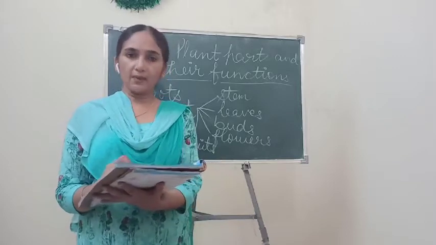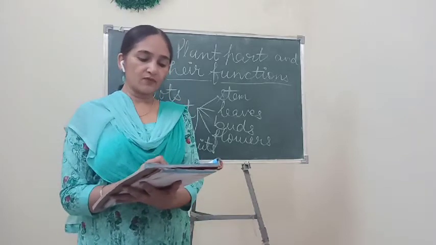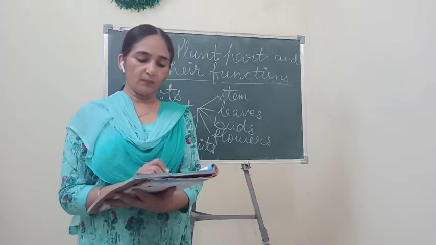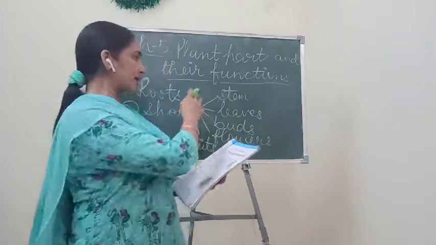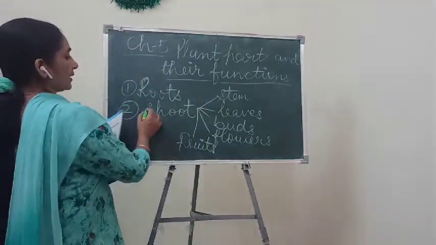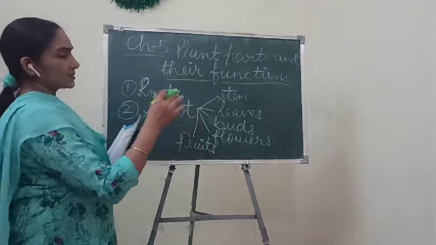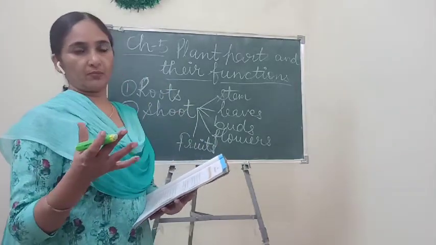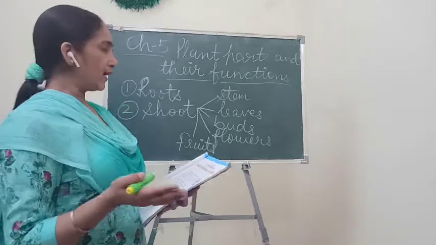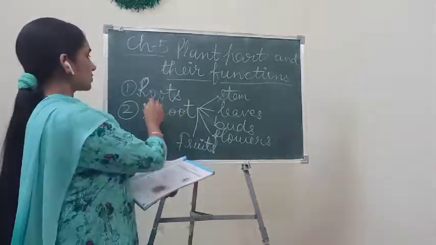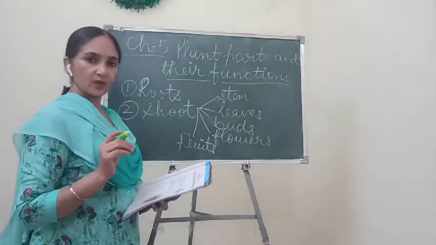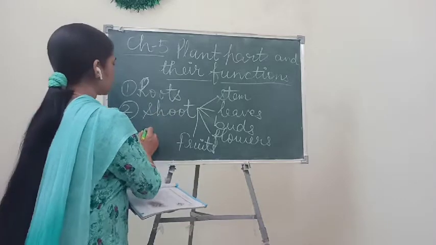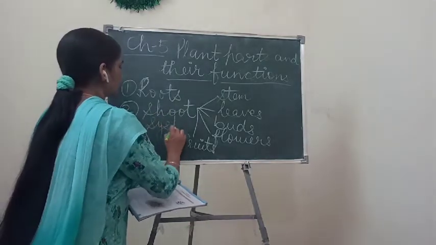They have many parts. Stem, leaves, flowers and fruits grow above the soil and form the shoot system. As I have told you, this shoot is always present above the ground, not below the soil. Under the soil, roots are present. And above the ground, what kind of system is present? Shoot system.